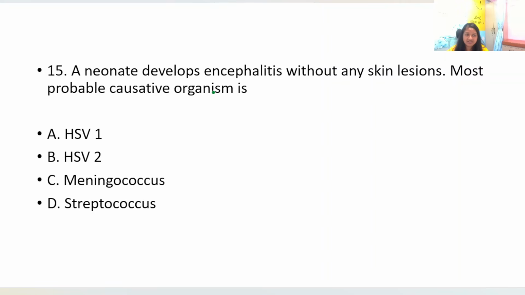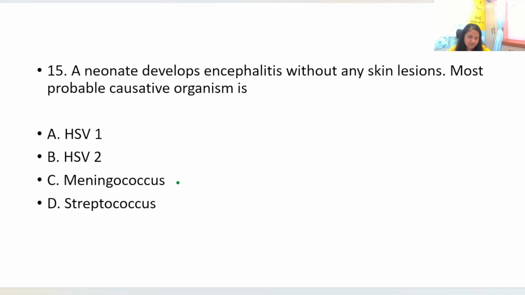A neonate develops encephalitis without any skin lesions. Most probable causative organism is, your options are HSV1, HSV2, meningococcus and streptococcus. So a neonate that develops encephalitis, there are no skin lesions. Okay. Now meningococcus, usually the antibodies are passed on from the mother to the baby.